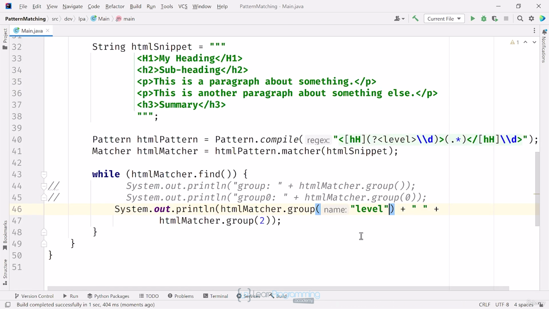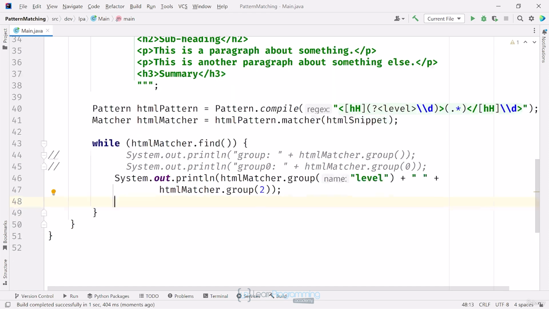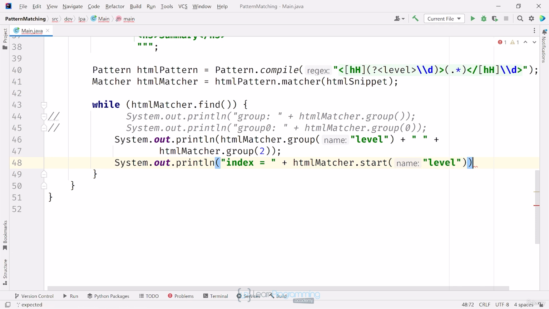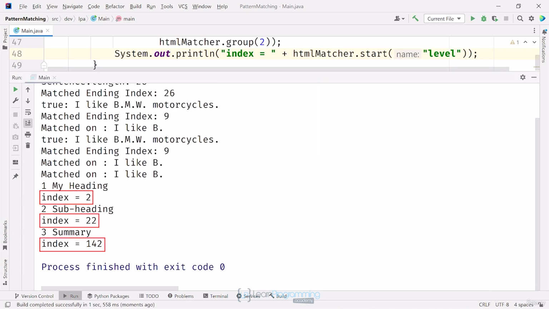The end and start methods will all take either a group index or a capturing group name. I'll show you one example of this by printing the starting index of the current level in the string. I'll call HTML matcher.start and pass that the capturing group name. I'll run the code. You can see the index of each of the header tags level.